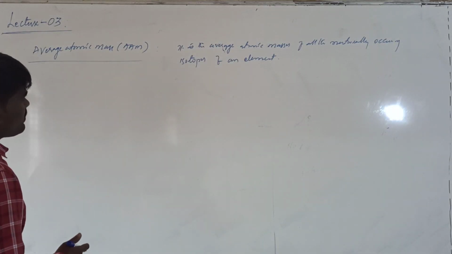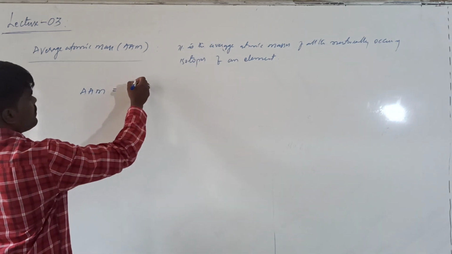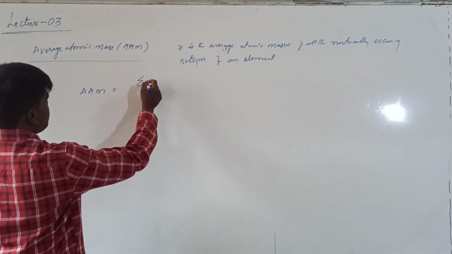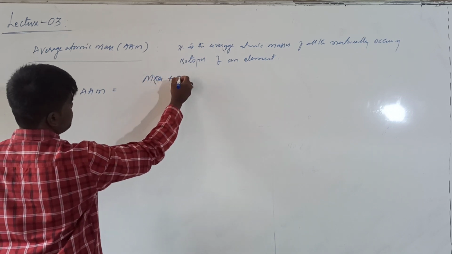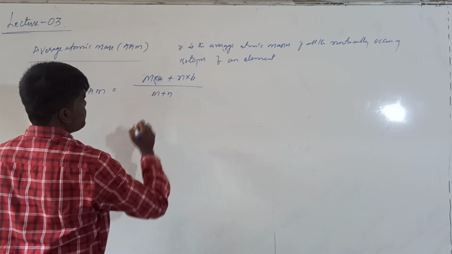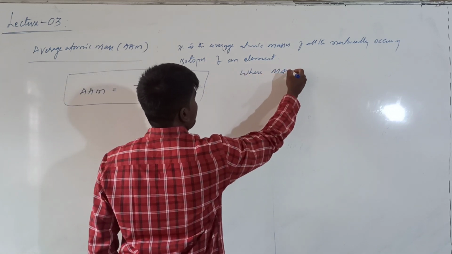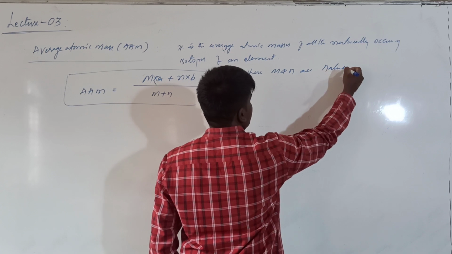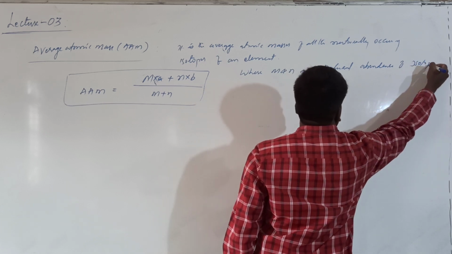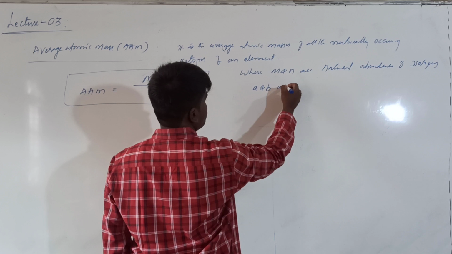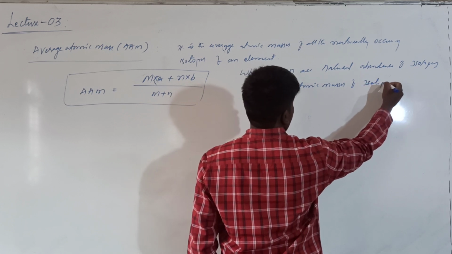Generally these average atomic masses can be found out using a formula: m into a plus n into b upon m plus n, where m and n are the percentage of natural abundance of isotopes, and a and b are atomic masses of isotopes of an element.